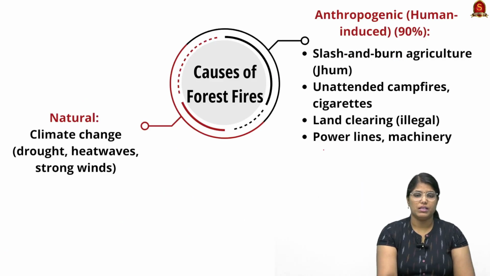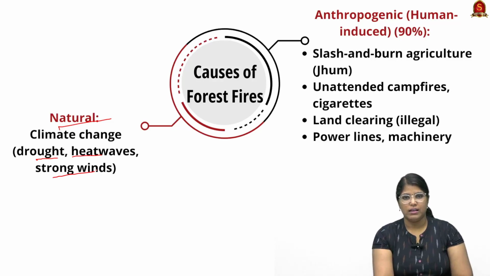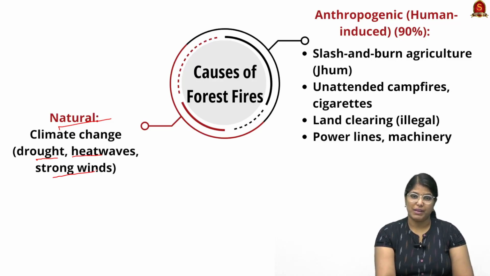Now moving on, we shall see about what are all the causes of forest fire. See, the first thing is the natural causes like climate change, especially the drought or the heat wave or strong winds. They can actually cause forest fire. A very good example you can take is the Australian bushfire. It happens due to the climatic changes as well as the environmental impact. And talking about the second important cause, it is anthropogenic cause. Like nearly 90% of the cause is human induced.